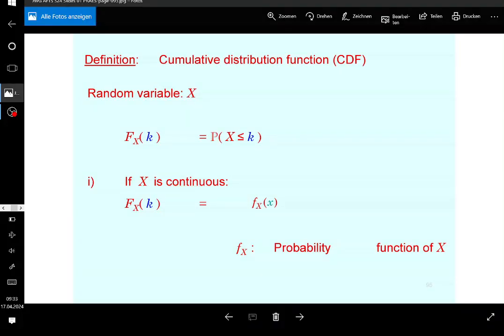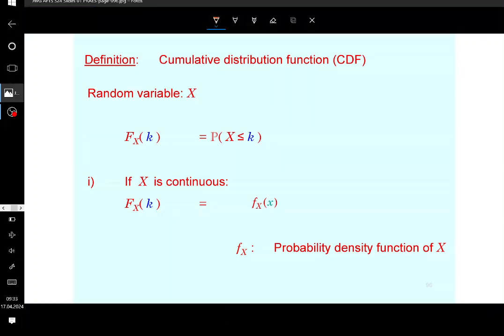Everybody should know, or at least you are supposed to have heard of, what a probability density function is. Not every random variable that is not discrete will have a density function, but most of them do. So most of the time, this is how it's going to be. And this is the continuous analog, let's say.